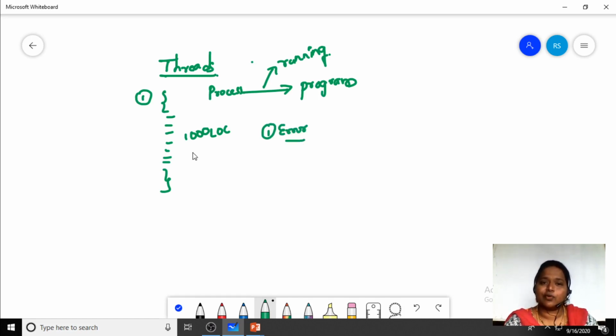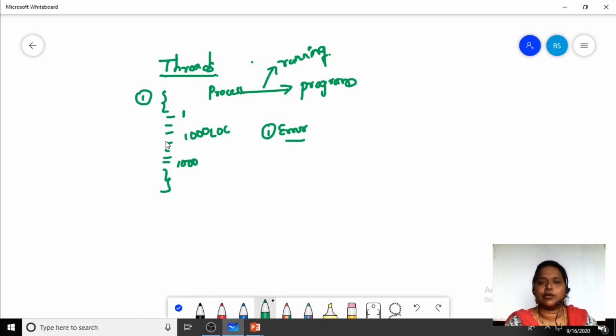So what I have to do is keep checking from instruction 1 to instruction 1000, instruction by instruction, so that I can find where the error is. That is very difficult. In order to find one error, we have to check the whole program again and again.